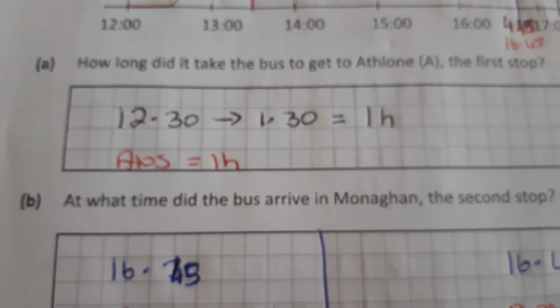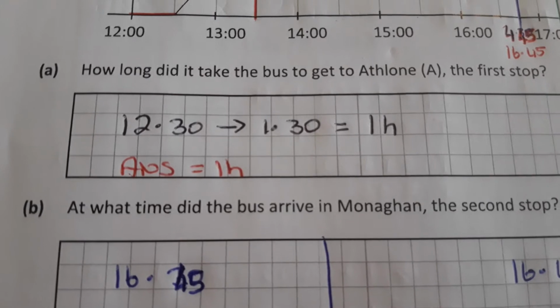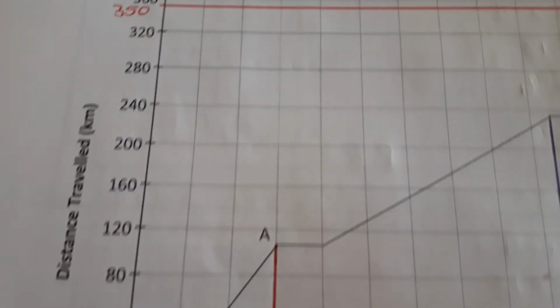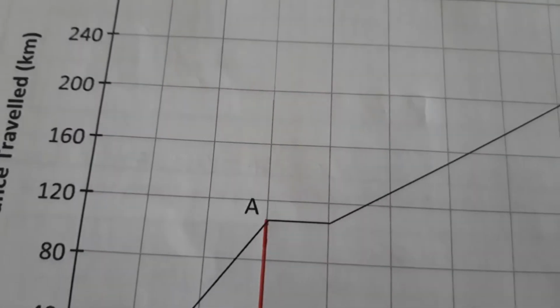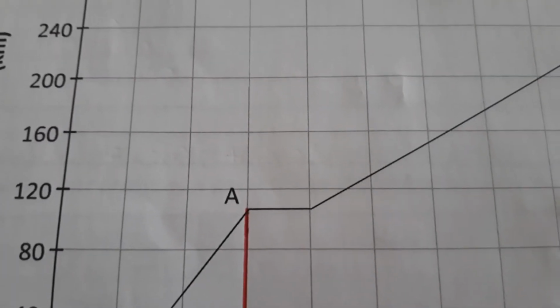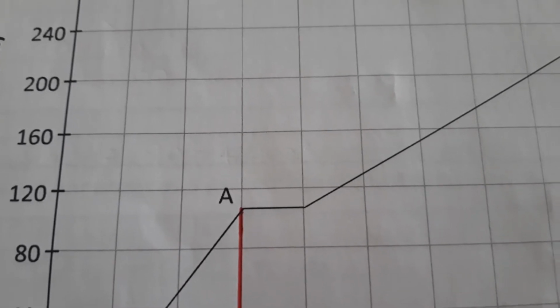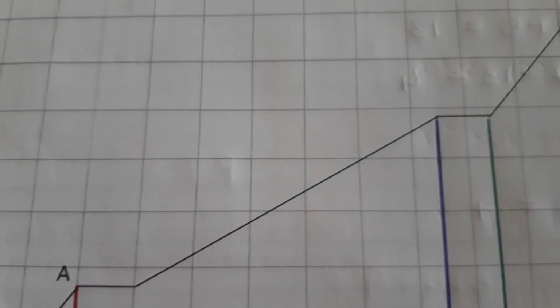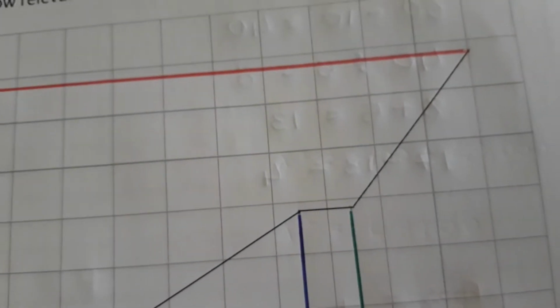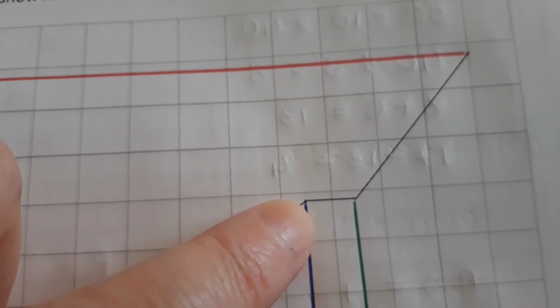So what time did the bus arrive in Monaghan, the second stop? So we go back to our graph. Now, this is how you know where it stops, okay? See where the line goes straight, it's not going up anymore. Okay, that means it's not travelling any distance, so it's stopped. So we continue its journey on, and then at this point here, it stops again.